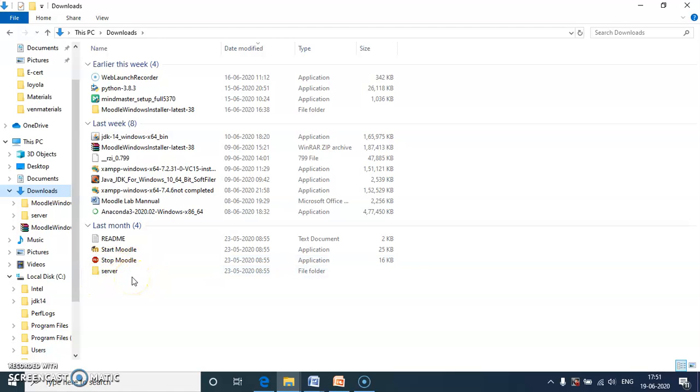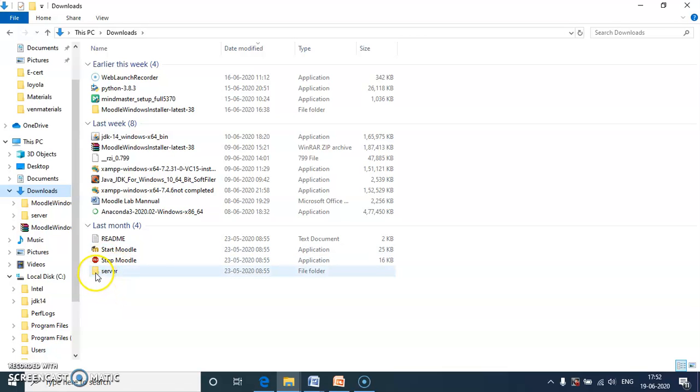First step is installing the XAMPP server. Next step, download the Moodle software. After downloading, we get the Moodle zip file. After extracting this zip file, we get 4 files.